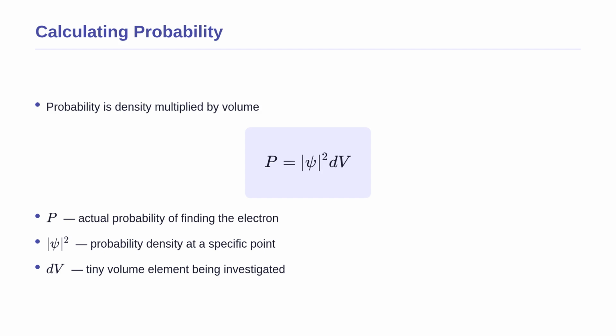In this equation, P is the actual probability of finding the electron. The symbol absolute psi squared represents the probability density. Finally, dV stands for the tiny volume element we are investigating. If the probability density increases, the chance of finding the electron in that spot goes up. If we look at a larger volume dV, the total probability P also increases.